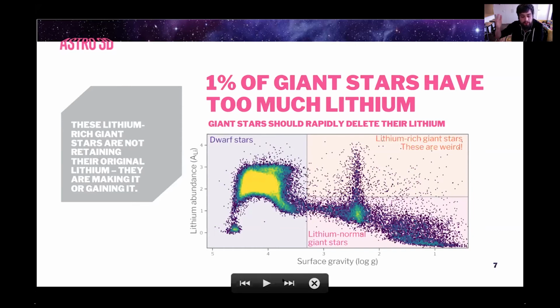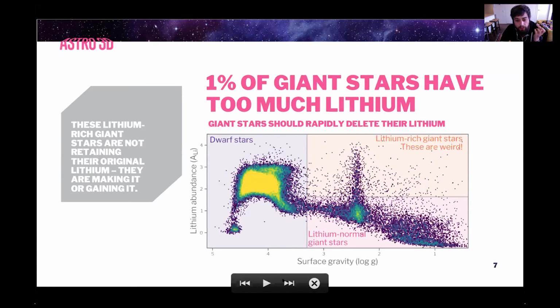And when the stars evolve off the dwarf branch, onto the giant branch, their lithium abundance drops dramatically because their convective zone rapidly deepens, and this causes the lithium to be burnt. This is well understood and well expected. Except we find about 1% of our stars have a really high lithium abundance, and this is really confusing.